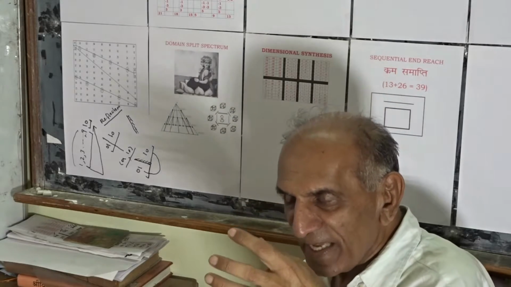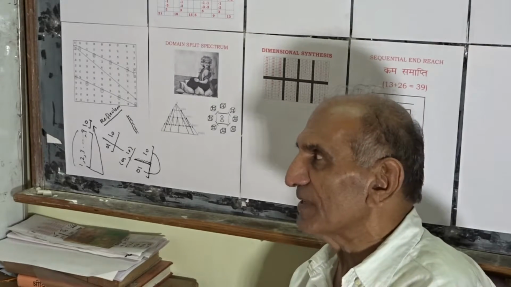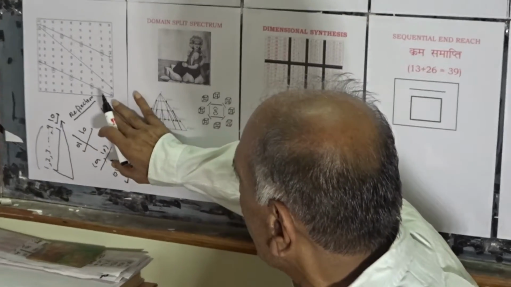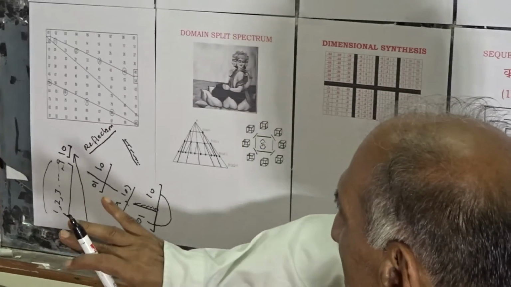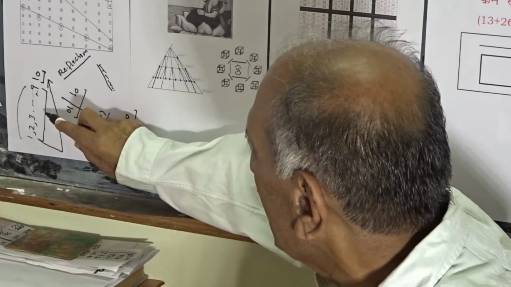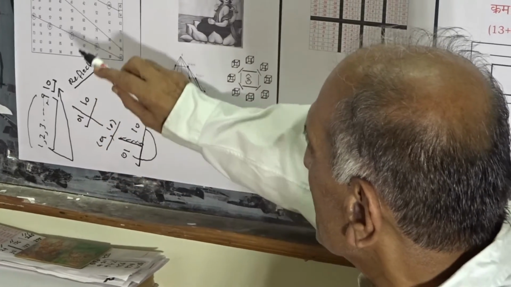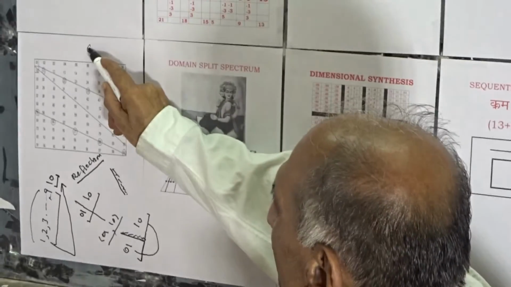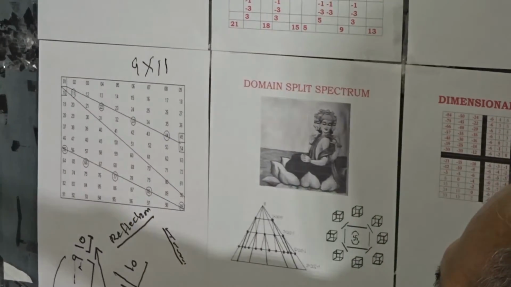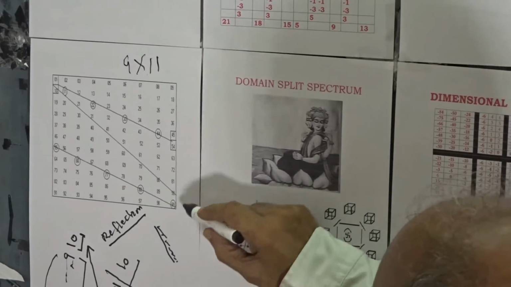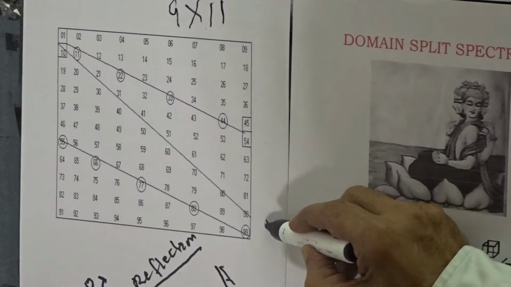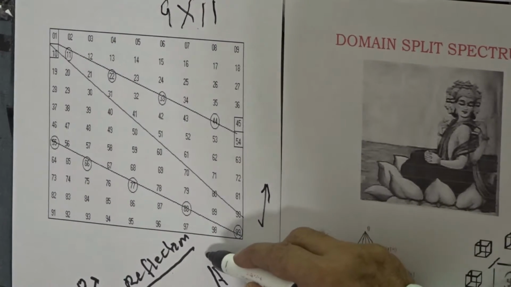It is this comprehension which will help us appreciate that when we want to organize the single digit numbers 1, 2, 3, 4, up to 9 as double digit numbers, then the organization will get transformed into a 9 by 9 grid, and it is this grid which will further split the numbers into an upper block and a lower block.